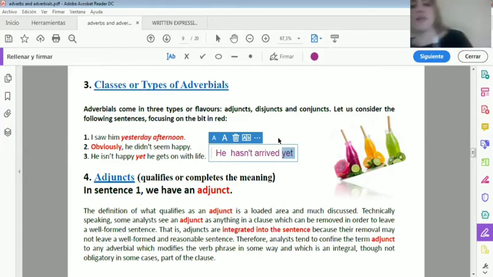So this is an example of a conjunct. Remember that you have seen this, because it's just for you to understand why it's a coordinating conjunction and why it's a subordinating conjunction. This word conjunction comes from the word conjunct. So this is an example of an adverbial, and this is a conjunct. Let's go on to the explanation.